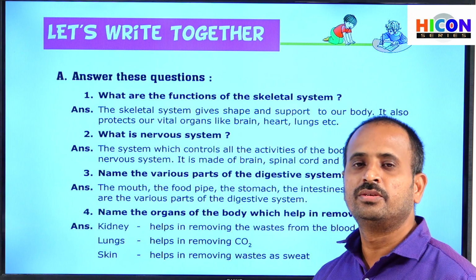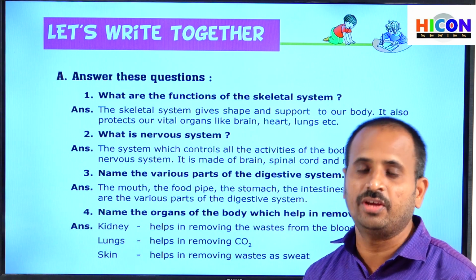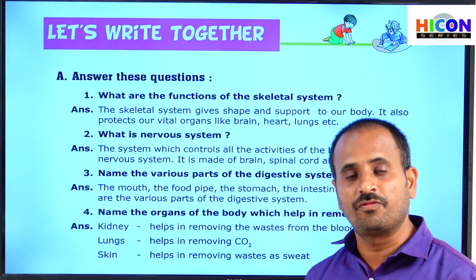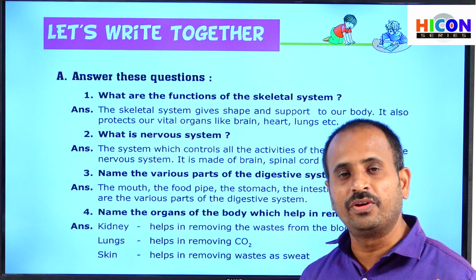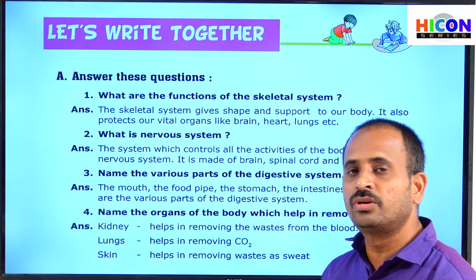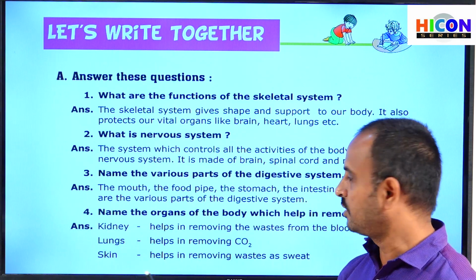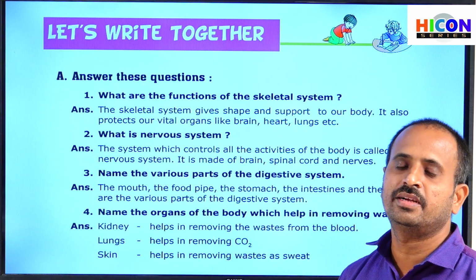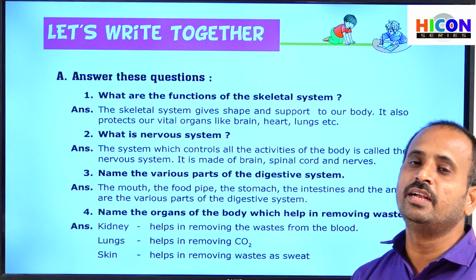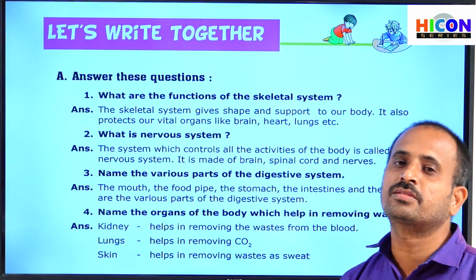The kidneys daily clean and purify our blood. The kidneys act as filters of our blood, and they filter the impurities from the blood, which are sent out in the form of urine. And also the lungs help in removing carbon dioxide, whereas the lungs take oxygen, and the oxygen will be sent to the blood, and the blood will again carry the carbon dioxide to the lungs.